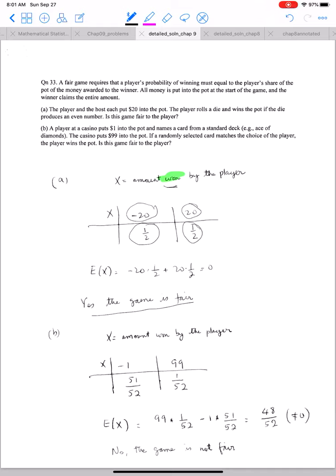Let X be the amount won by the player. Here the player loses $1 with probability 51 over 52, and the player wins $99, which is the amount the casino had put in the pot, with probability 1 over 52. Here the expected value is not 0, so the game is not fair.